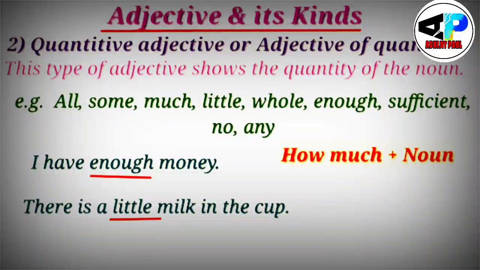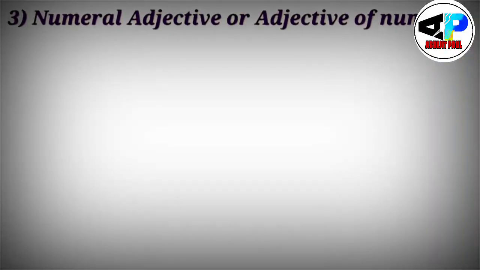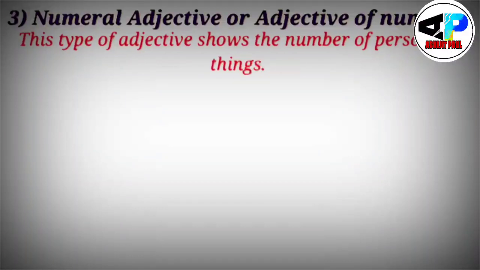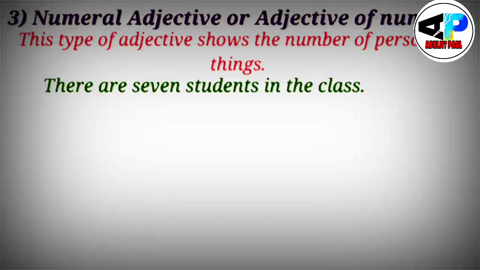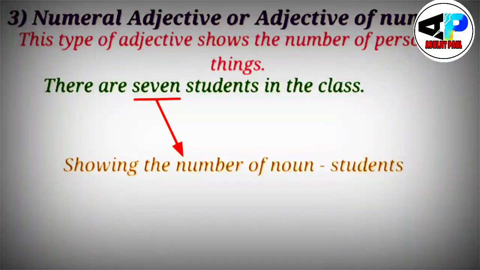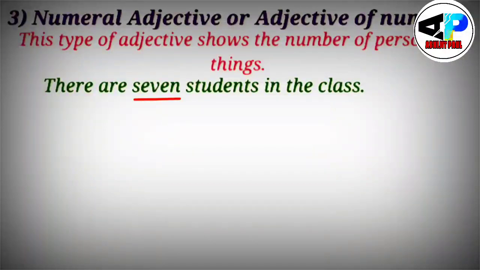Now see the third point, that is numeral adjectives or adjectives of number. This type of adjective shows the number of persons or things. If I say there are 7 students in the class, so this 7 is the numeral adjective or adjective of number, because it is showing the number of the noun students. So this is called numeral adjective.